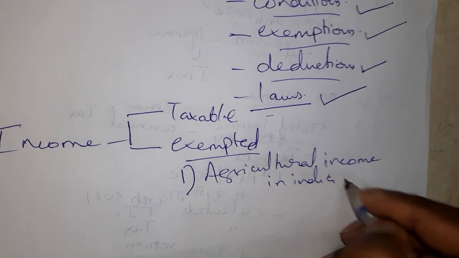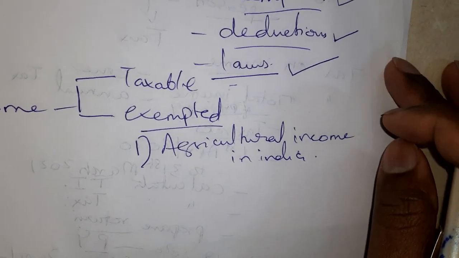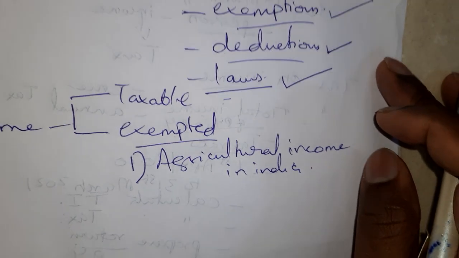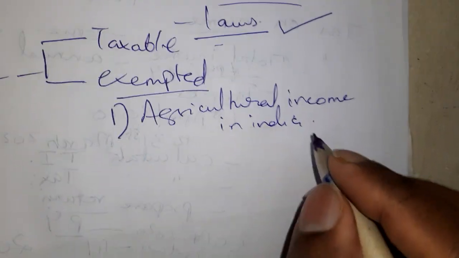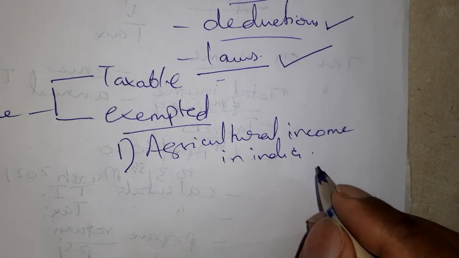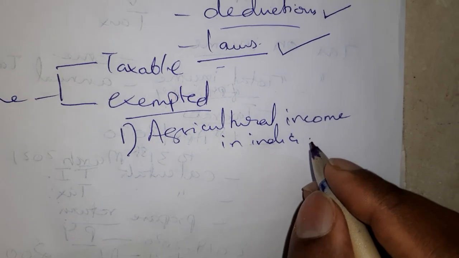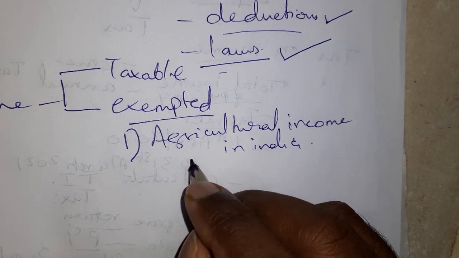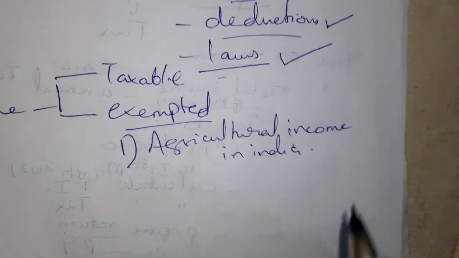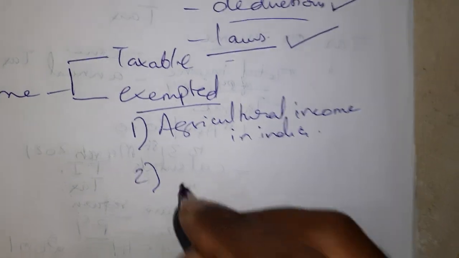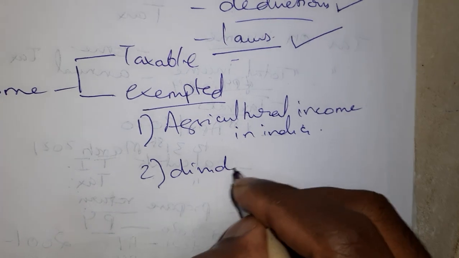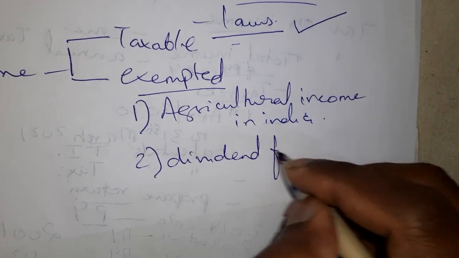That means if you are a farmer or a seller, whatever it is, if you are doing agricultural activities and making a produce and selling it, then the income earned is called agricultural income. Second example, dividend from an Indian company.